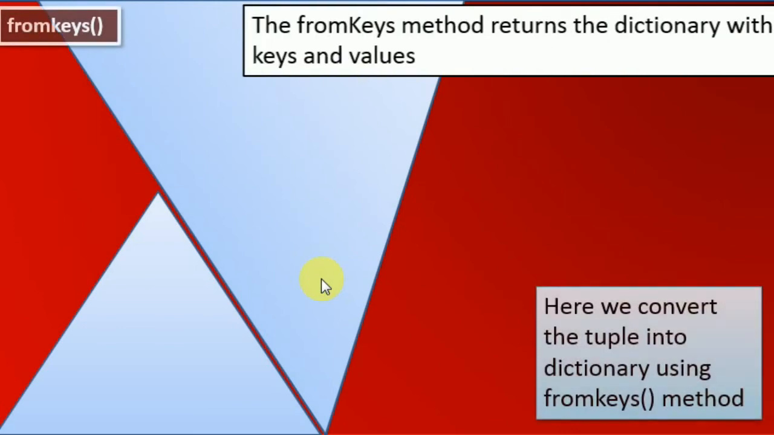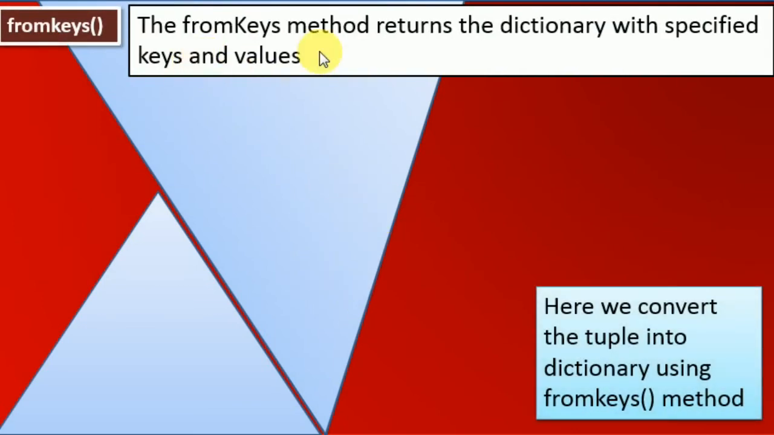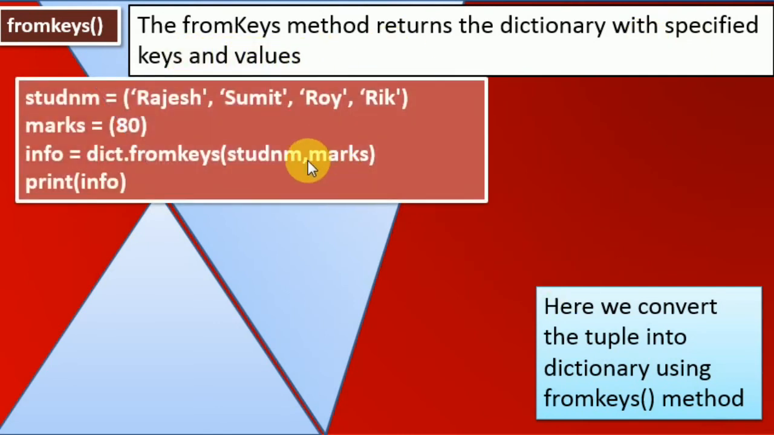Now next is fromkeys. The fromkeys method returns a dictionary with specified keys and values. Here is an example. I declare student_name in brackets, which is a tuple: Rajesh, Sumit, Roy and Rick. These are the names. And marks equals 80. Here we are converting a tuple into a dictionary using the fromkeys method.